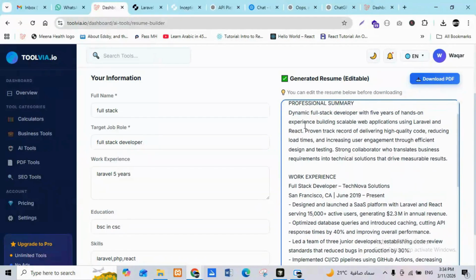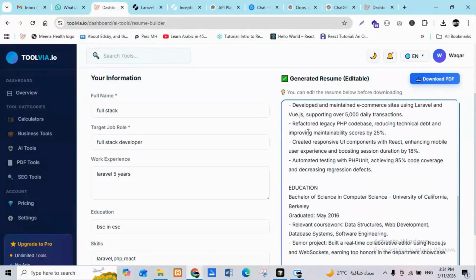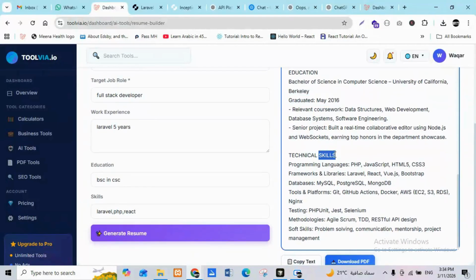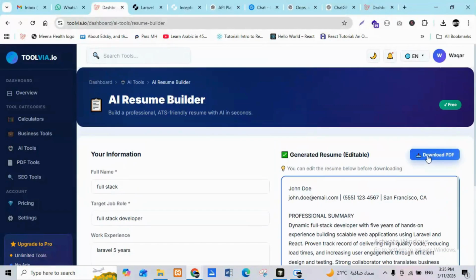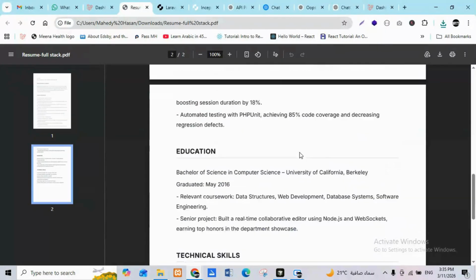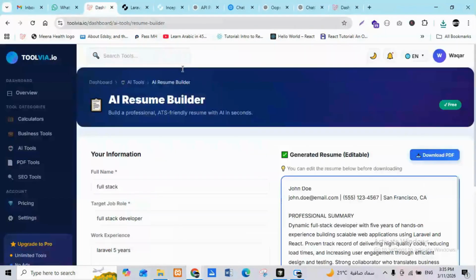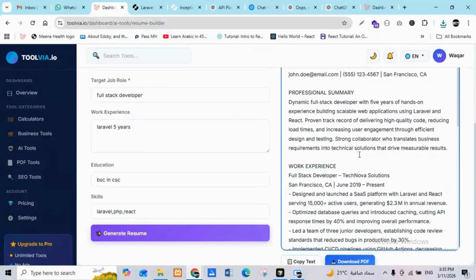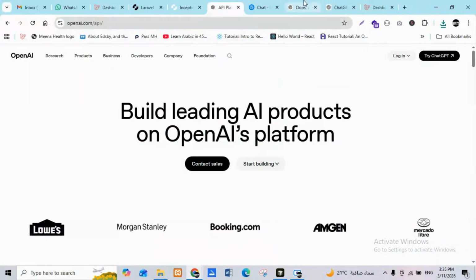It makes the name, professional summary, and work experiences. So in my tools you can edit and you can download as a PDF. For this thing you can generate it easily. See, the response is so humanized and so relatable to reality. But if you request it from ChatGPT, it takes a little time and is not up to the mark.